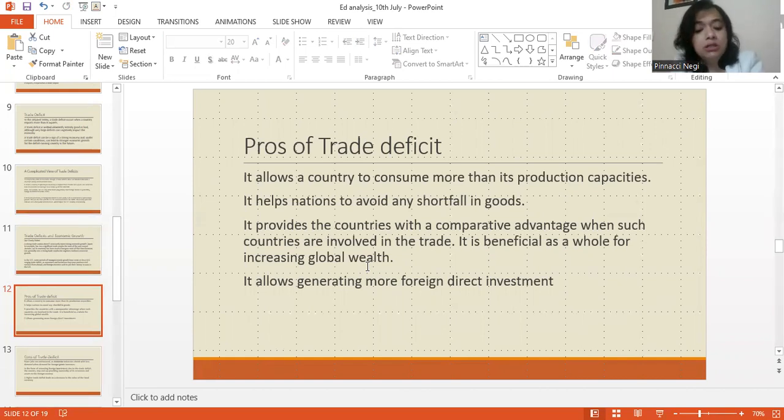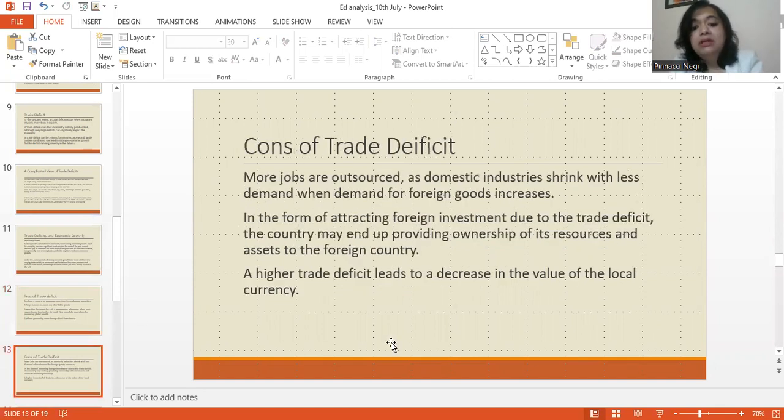So it is not necessarily, like I said, a bad idea to run a trade deficit. It allows generating more foreign direct investment. And of course, that is a huge benefit. If we talk about the negatives or the downside of trade deficit, students,